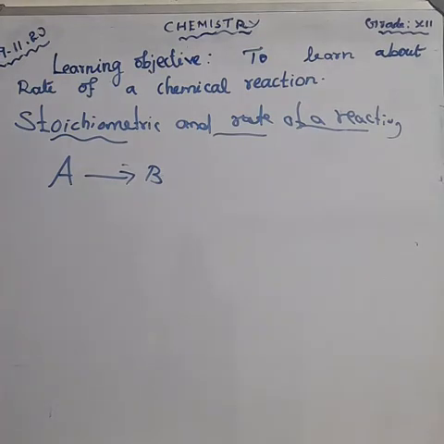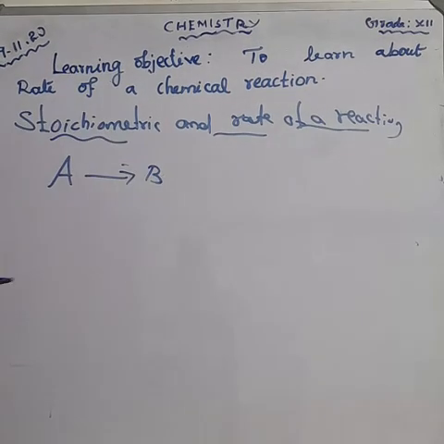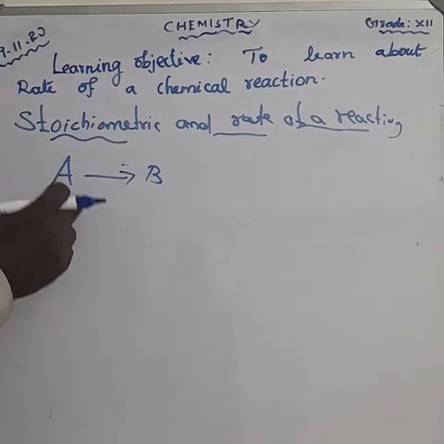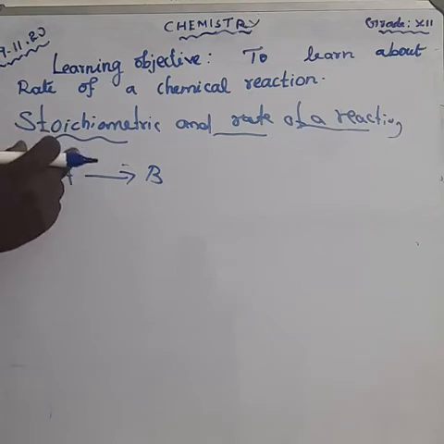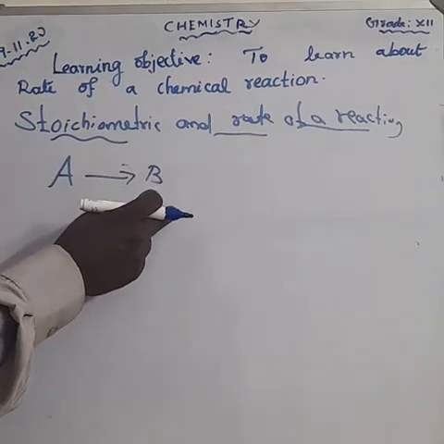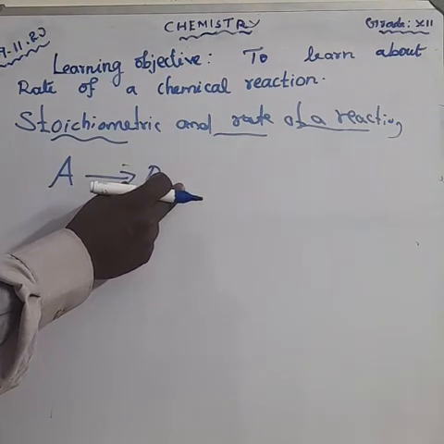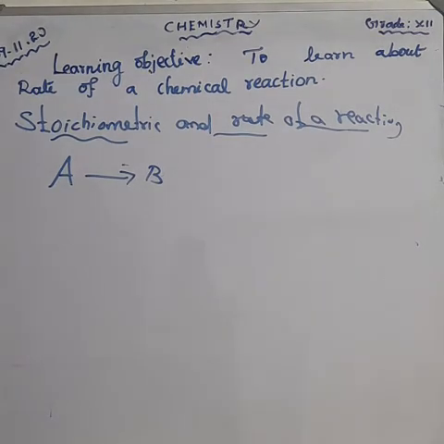The stoichiometry of both the reactant and the product are the same. Am I right? Hence the rate of the disappearance of reactant A and the rate of the appearance of product B are the same. Clear?